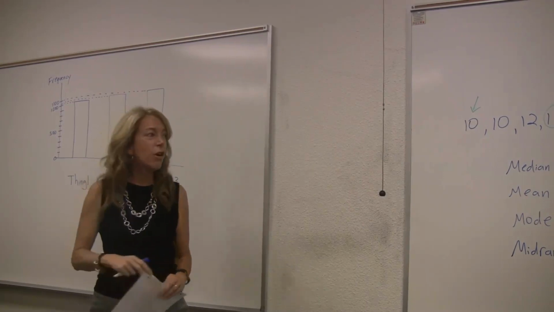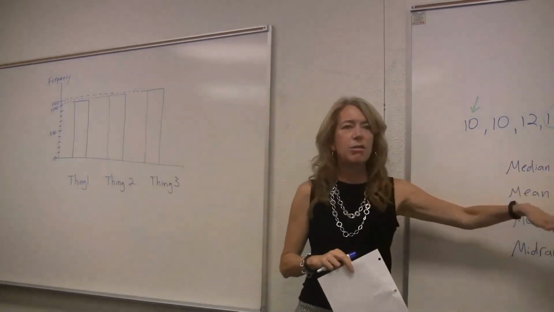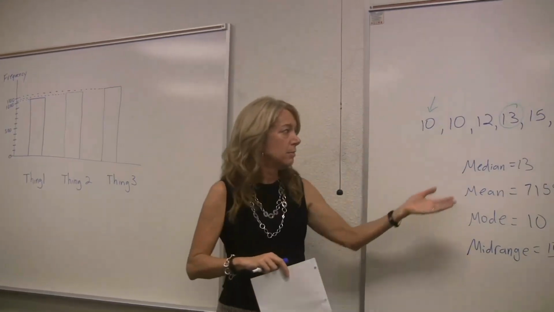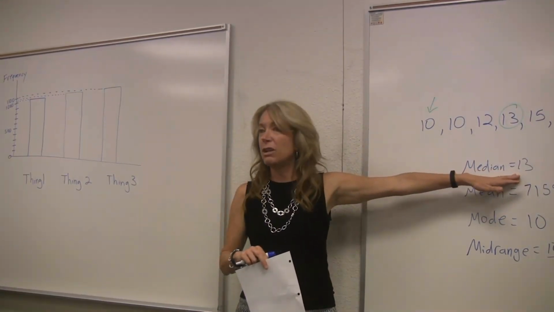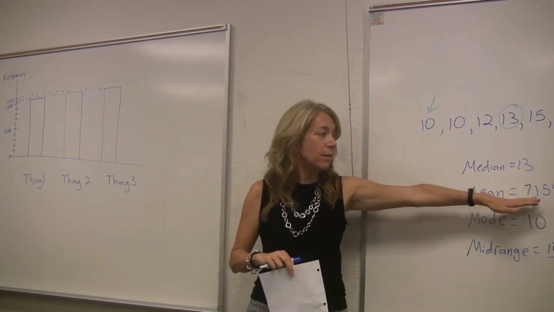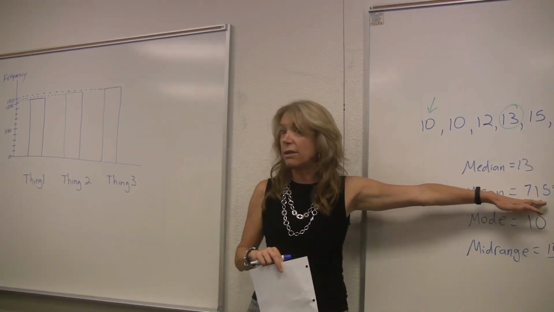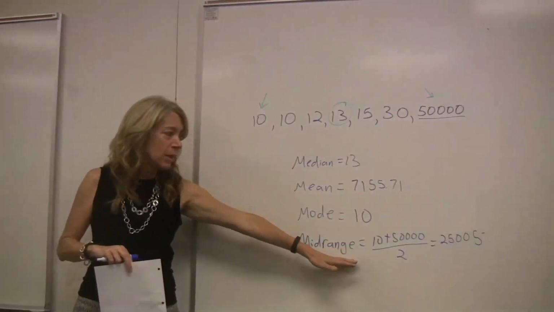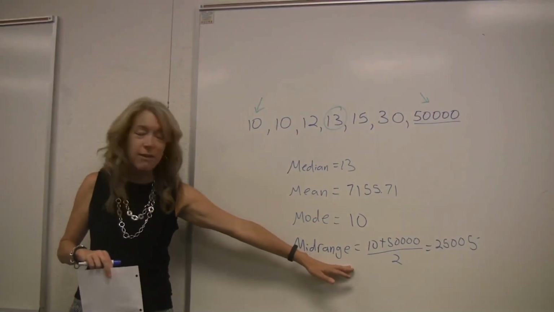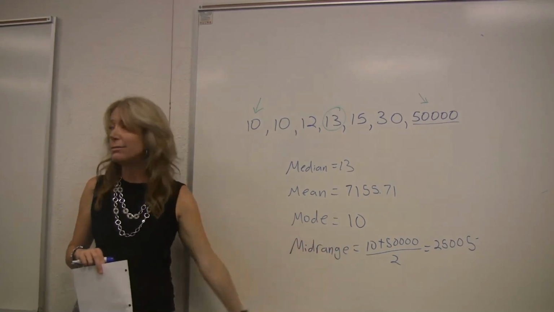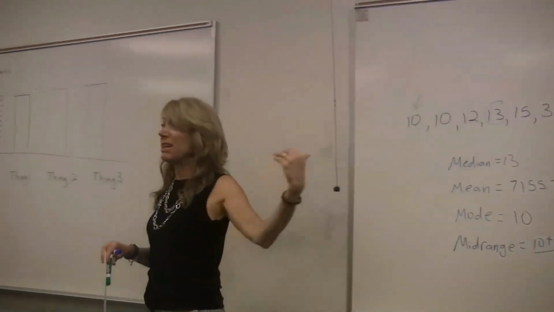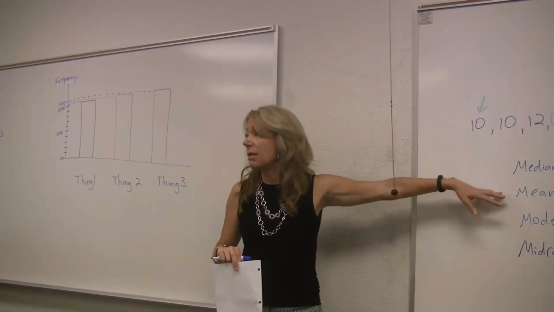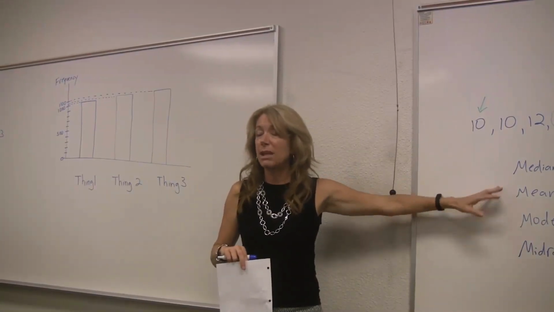So these are all different numbers that describe what's typical of these hourly wages. We could say $13 an hour is typical. We could say $7,155 an hour is typical. We could say $10 an hour is typical. We can say the 25,000 and some change is typical. In this example, because of our outliers, what's typical gets really messed up. It gets affected by the outliers here, on the mean and the mid-range.